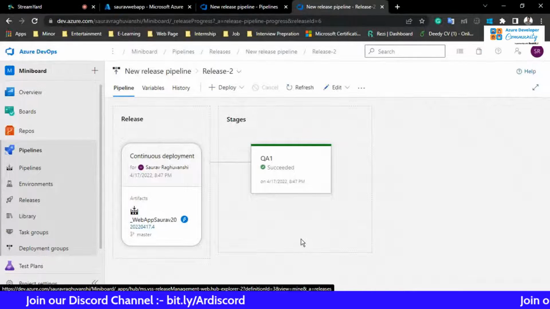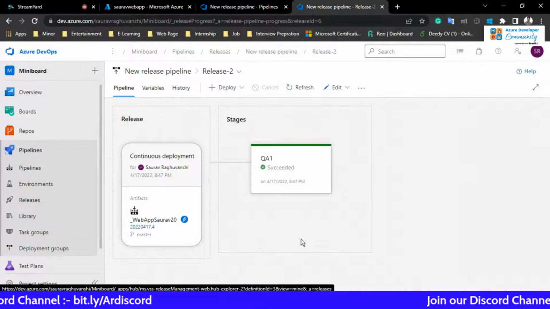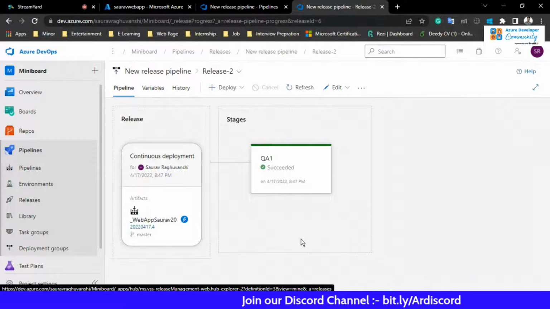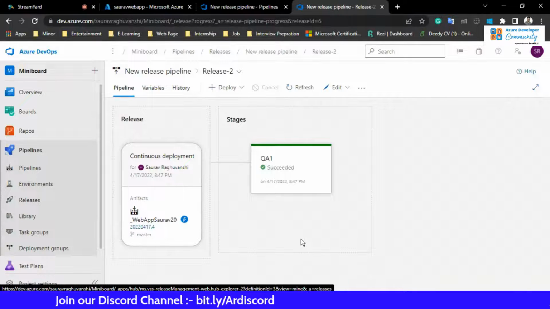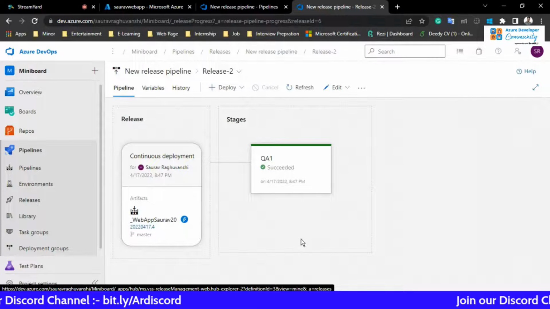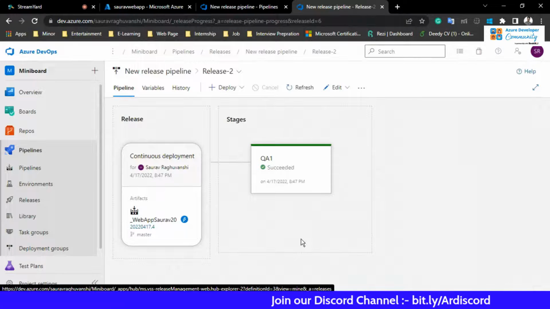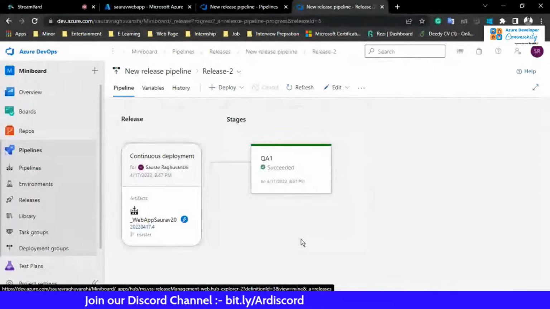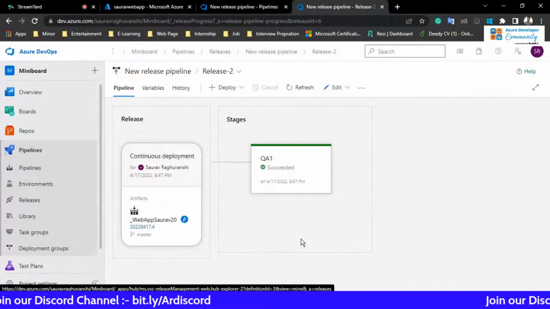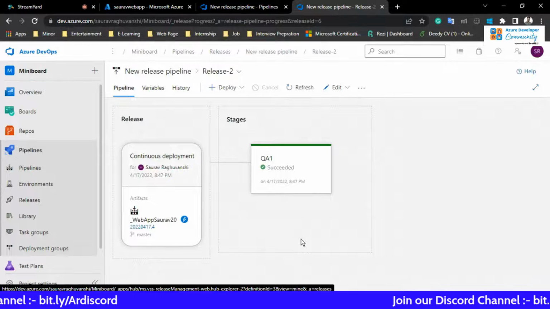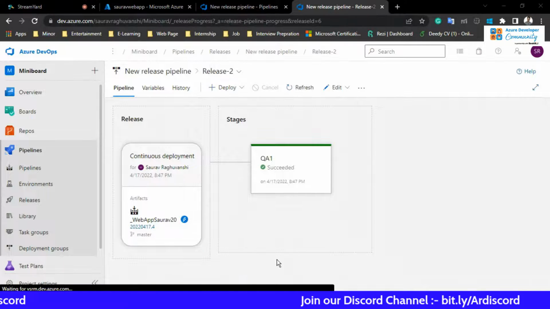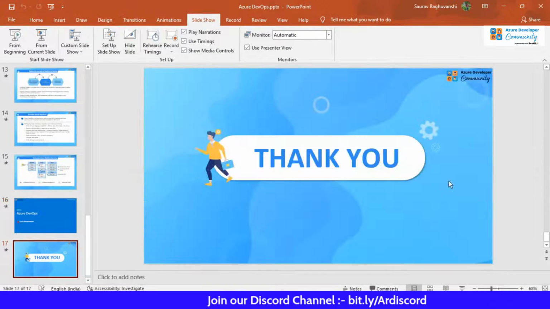So DevOps is adopting the culture, adopting the teamwork, adopting the collaboration, and these things you can learn from the community also. So here comes the picture of the developer community, the Azure developer community. If you want, you can definitely join the Discord channel or another platform as your developer community, and you can interact with the people. It will help you not just to get content like this in your system, but also to interact with some great professionals out there. So that is pretty much all about the session.